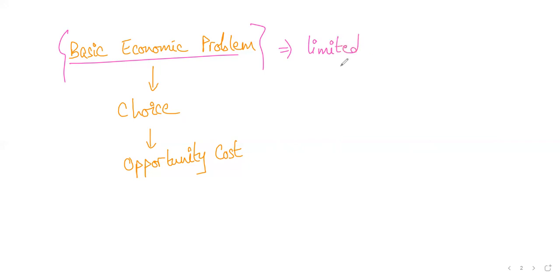So what do you do then? If you have limited income, your parents always give you limited pocket money, yes or no? So with limited pocket money, you can't have everything that you want. So you have to make good use of your money, yes or no? So limited resources and unlimited wants. When anything is limited, you do not want to waste it. You want to use it to the full potential, right? So that is the reason why countries want to be economically efficient, right?